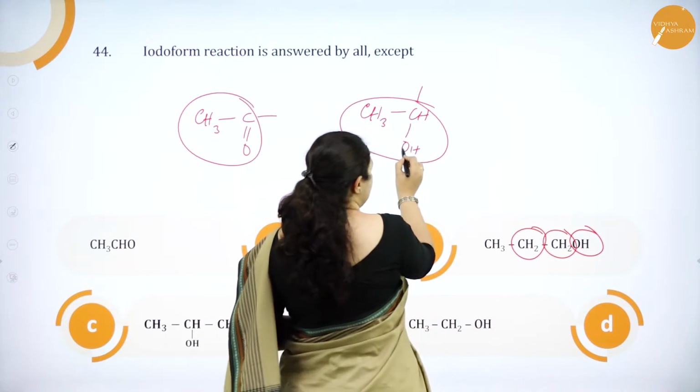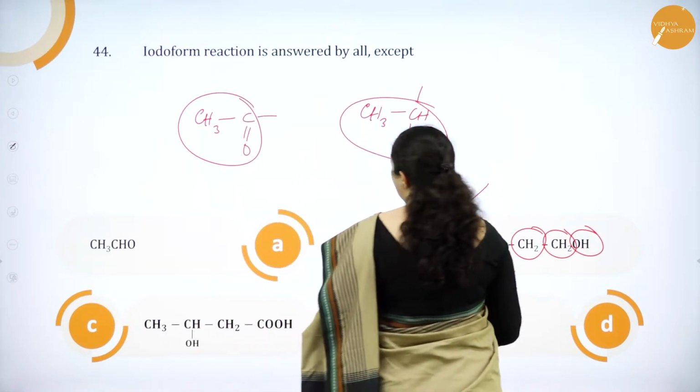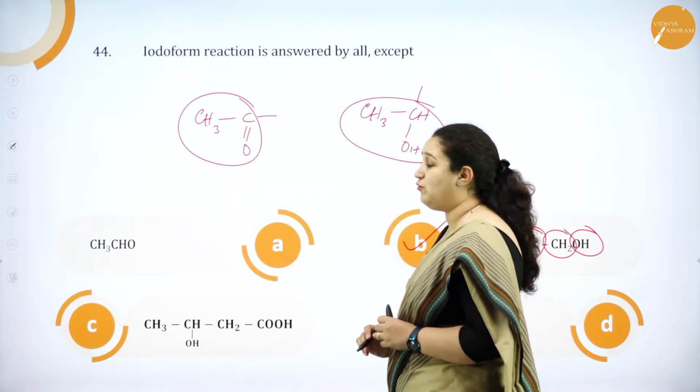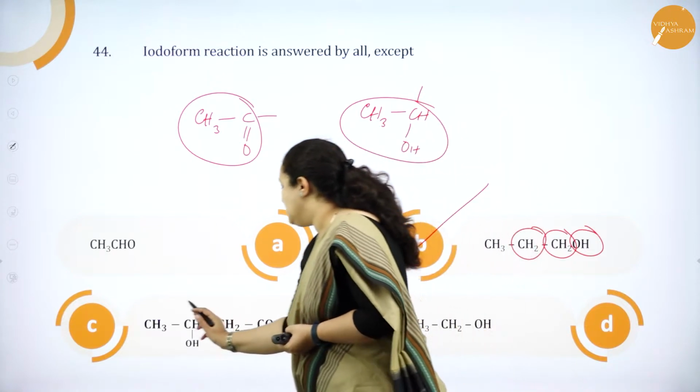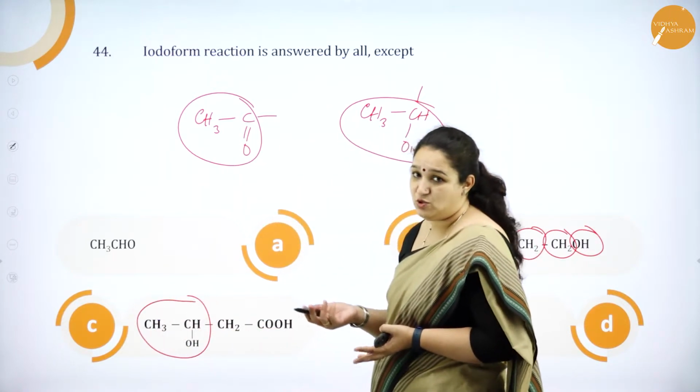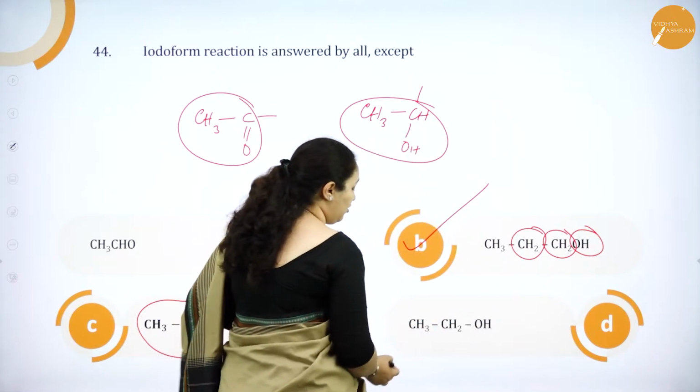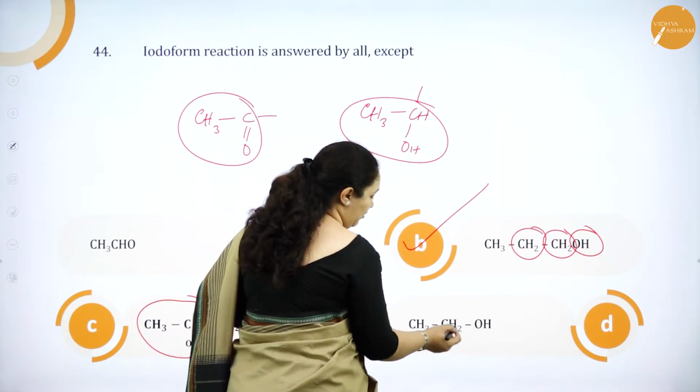You do not have the CH3CHOH group. So this is the one which will not answer iodoform, but we will see the others. See here, this group is present, so it will answer. Same way here also CH3CHOH is present.